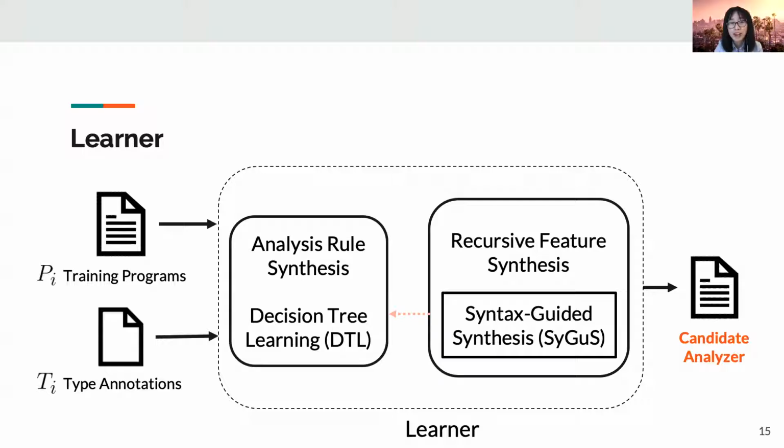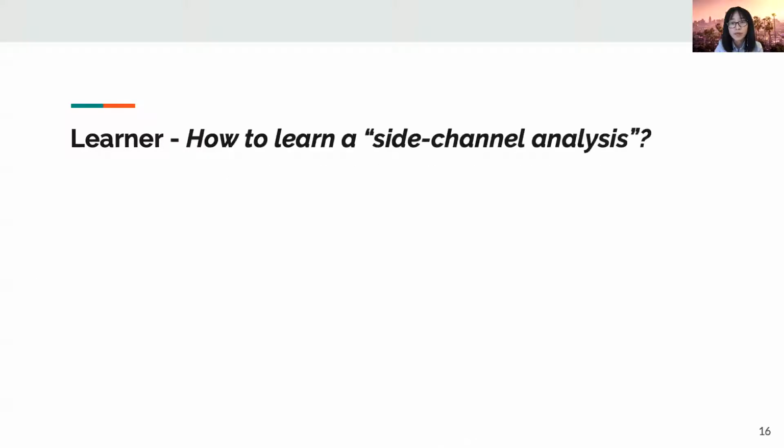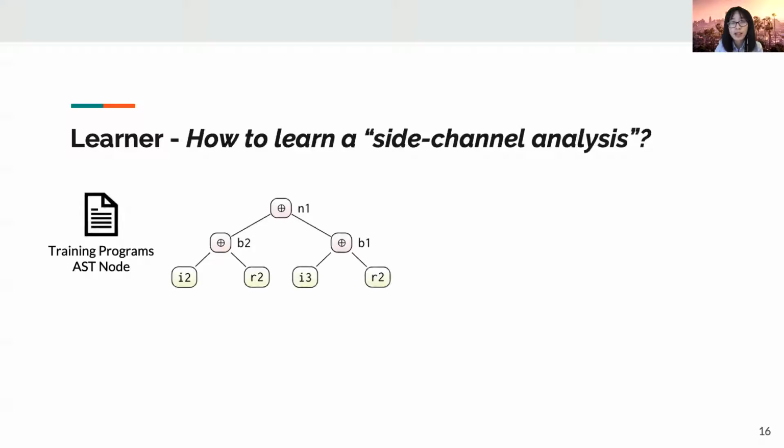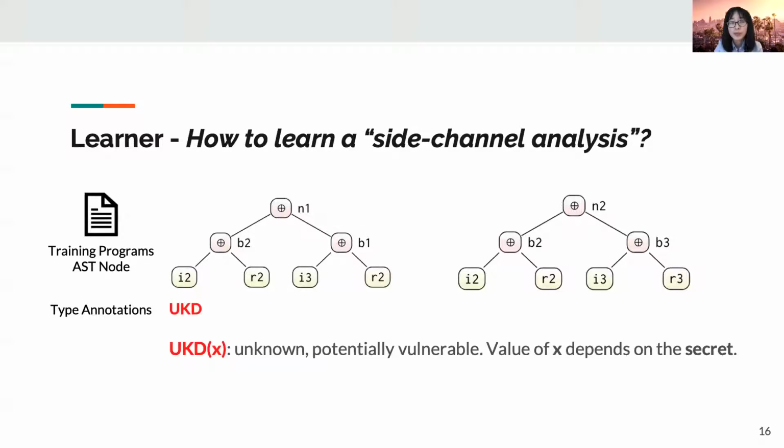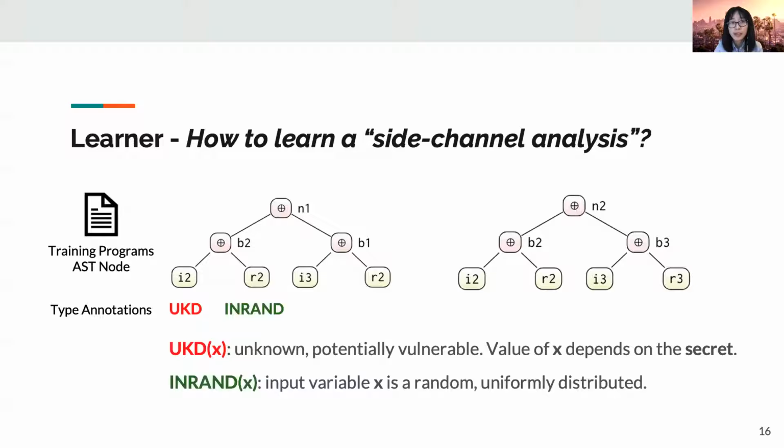Now you might be wondering what the analysis rules look like. We first introduce training programs. There are two AST nodes representing two intermediate variables. The input nodes are assigned predefined types. The UKD type represents that the input variable is secret and potentially vulnerable. The in-rand type means that the input variable is random. All the input variables will be assigned types initially.